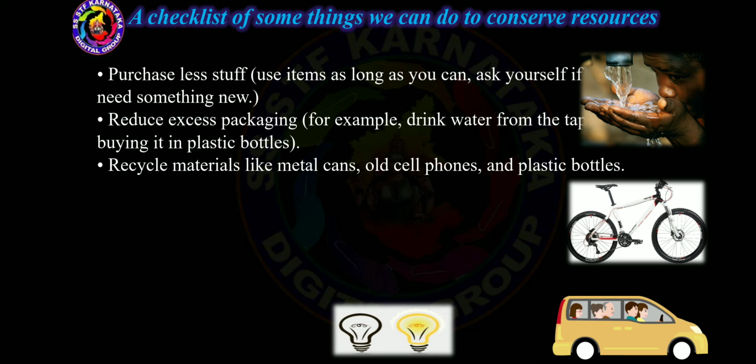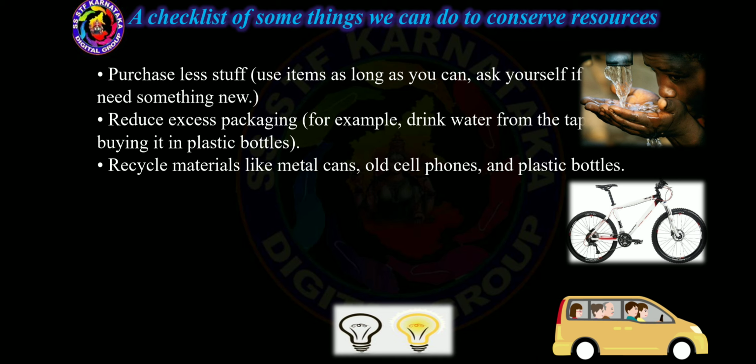Recycle materials like metal cans, old cell phones and plastic bottles. So we can make use of metal cans for growing plants, like making a home garden.